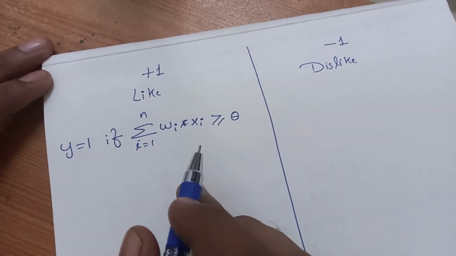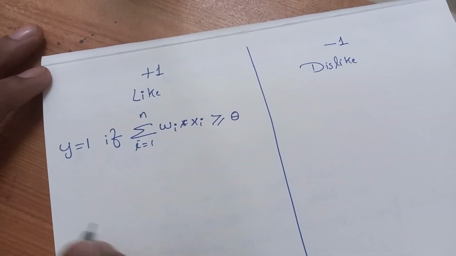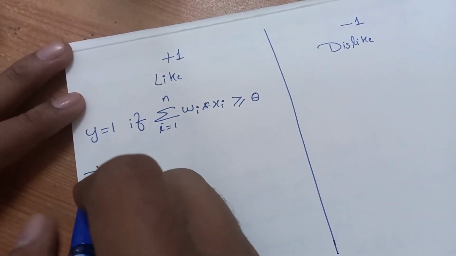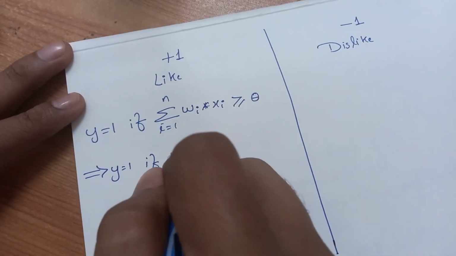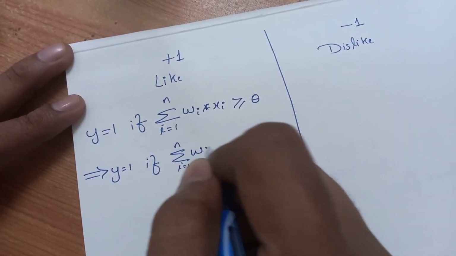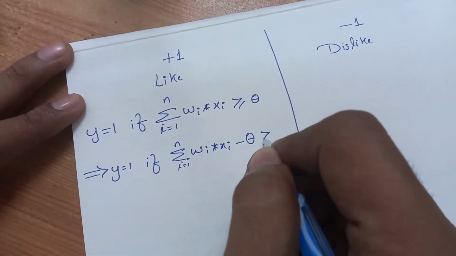Now we have to come up with some general equation form. So we can simplify this. Try to pay attention here. We can also write like this: y equal to 1 if summation i equal to 1 to n wi into xi minus theta greater than or equal to 0.